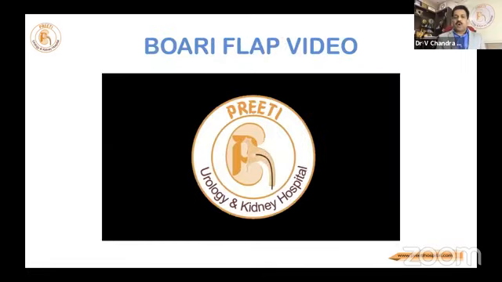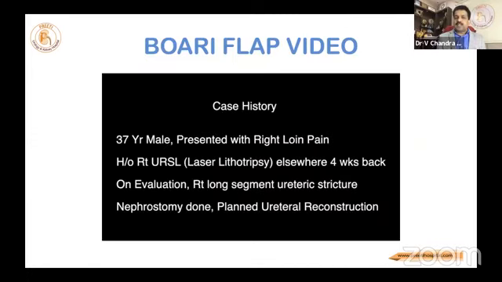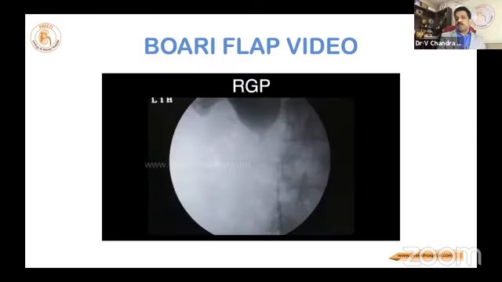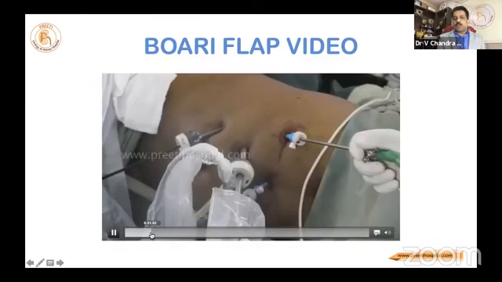This is a video where initially I planned ileum replacement, but one of the seniors suggested that you mobilize the bladder flap, and if it is falling short, use the ileum for that short segment. With that intention, I started doing this case as a Boari flap. So these initial slides are not necessary. This is the port position.